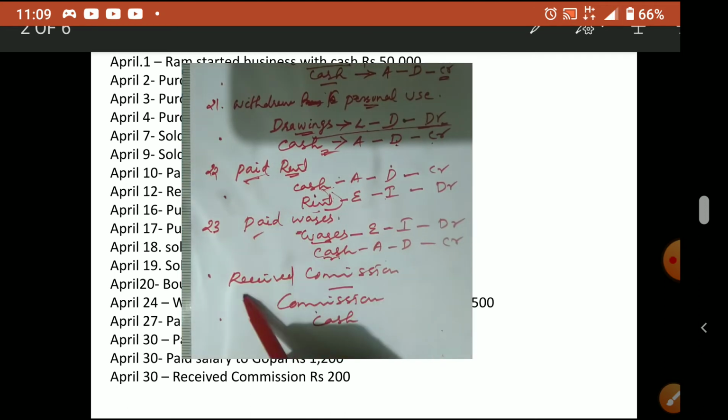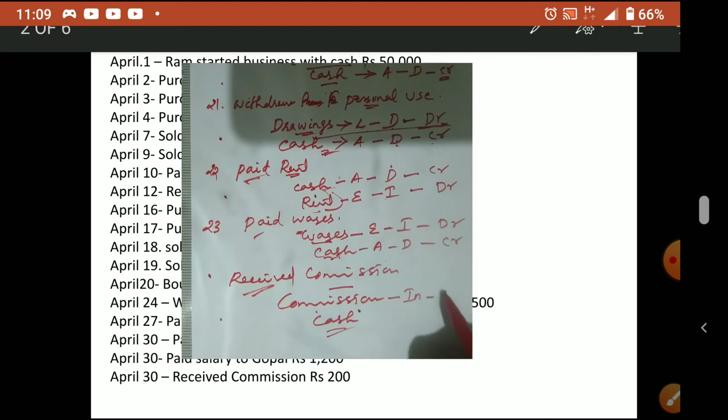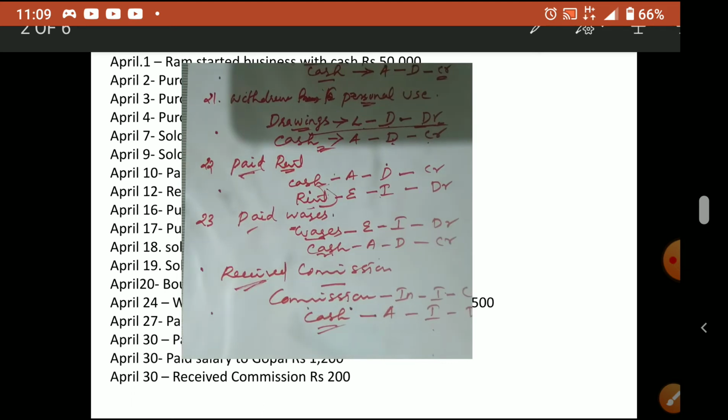So remember, when the word paid or received comes, one aspect will be cash. Another aspect will be what you received. So commission is an income. So income increase. So income increase means what to do? Credit. Cash position, asset increase, debit. You are receiving money. So cash position also increases. Okay. So increase means debit. Understood? No? So this way we have to analyze and write. Okay. Since it is the beginning, that's why I'm explaining like this. Afterwards, no need to write all this. You will be able to write directly without this process. Okay.